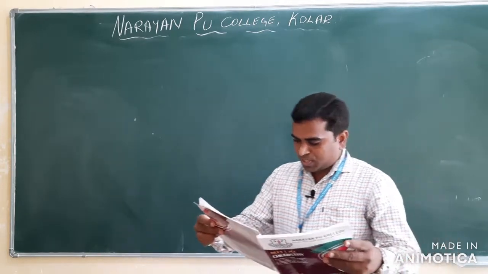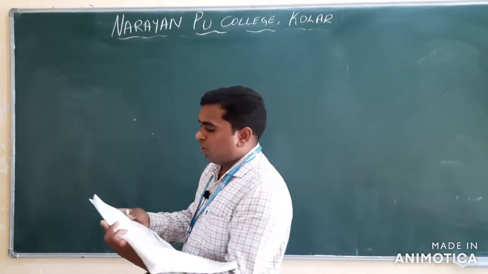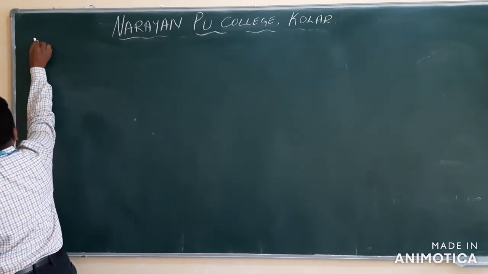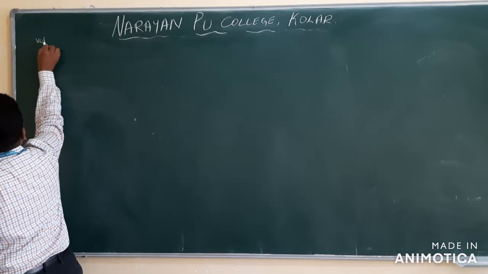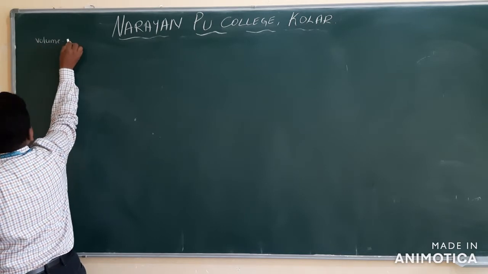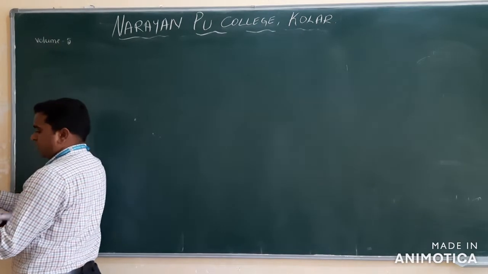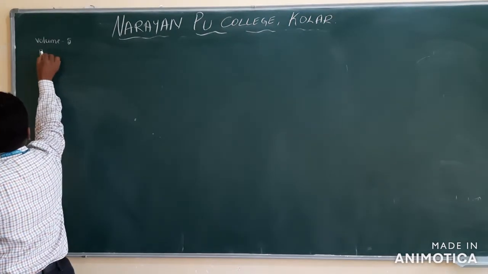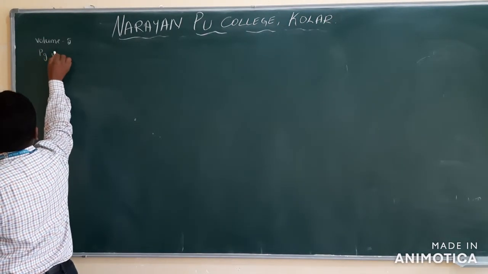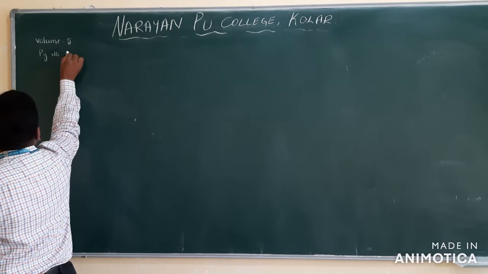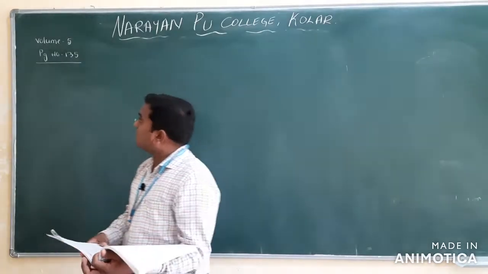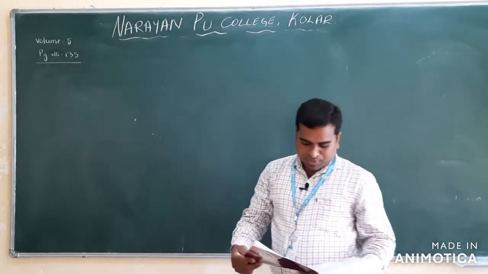If you want, see the page number here, volume 5, page number 135, clear? So here alcohols, phenols and ethers.